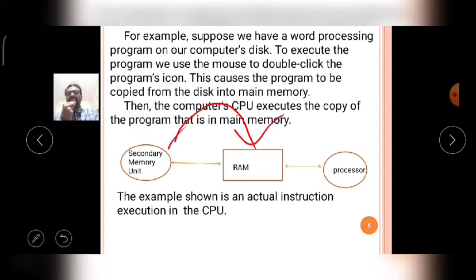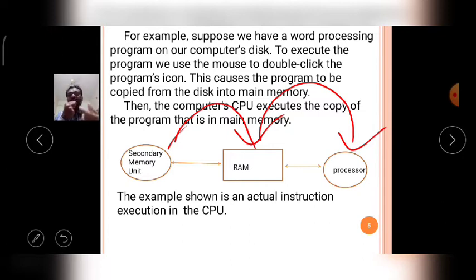Then afterwards, from the RAM, it enters the processor. The processor executes the machine level language instruction, okay, as mentioned in that instruction. So that operation is performed in the particular processor.